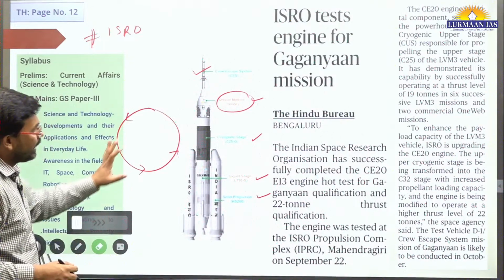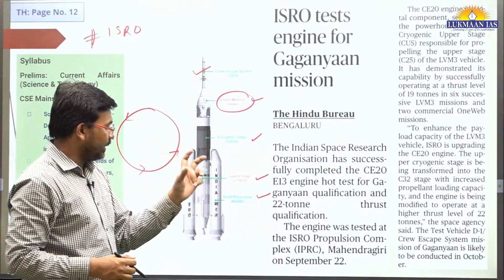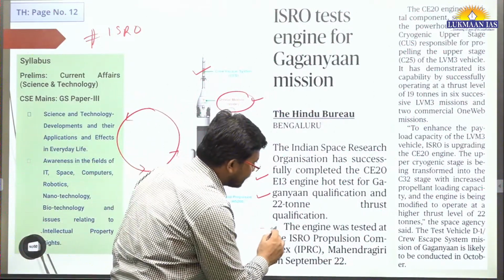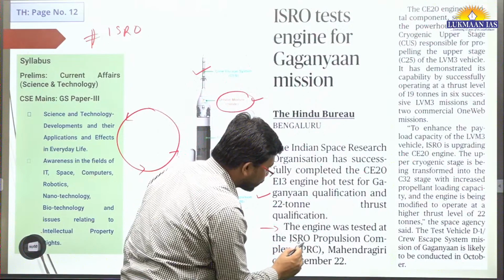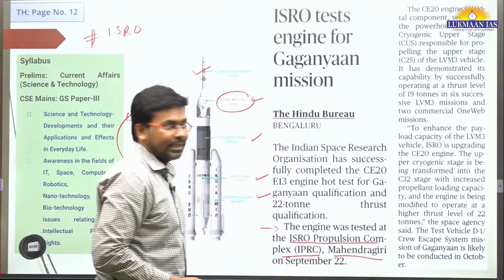And in this article, they have talked about very minute and important information. They have talked about how one of the engines was tested at the ISRO Propulsion Complex, which is in Mahendragiri.